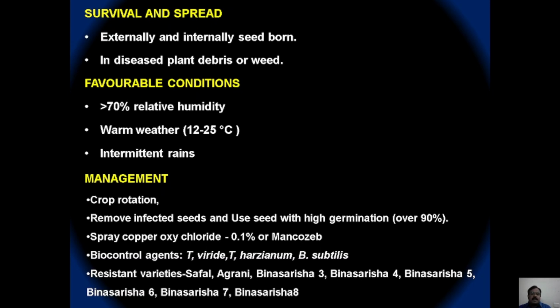During the cropping period, if the incidence occurs, go for spraying with copper oxychloride or mancozeb at the rate of 0.1%, or even go with the application of biocontrol agents like Trichoderma viride, Trichoderma harzianum, and Bacillus subtilis. Some varieties reported to show resistance against this disease include Safal, Agrani, Bina Sarisha 3, 4, 5, 6, 7, 8, etc.